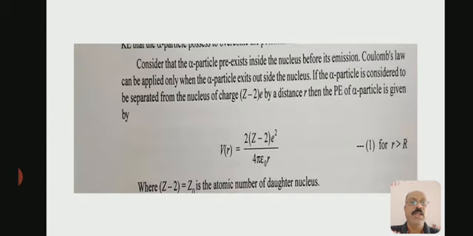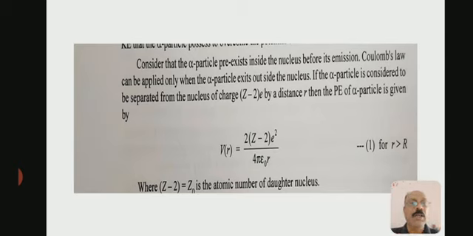This is due to the insufficient kinetic energy that the alpha particle possesses to overcome the potential barrier. So consider the alpha particle pre-exists inside the nucleus before its emission. Coulomb's law can be applied only when the alpha particle exists outside the nucleus.